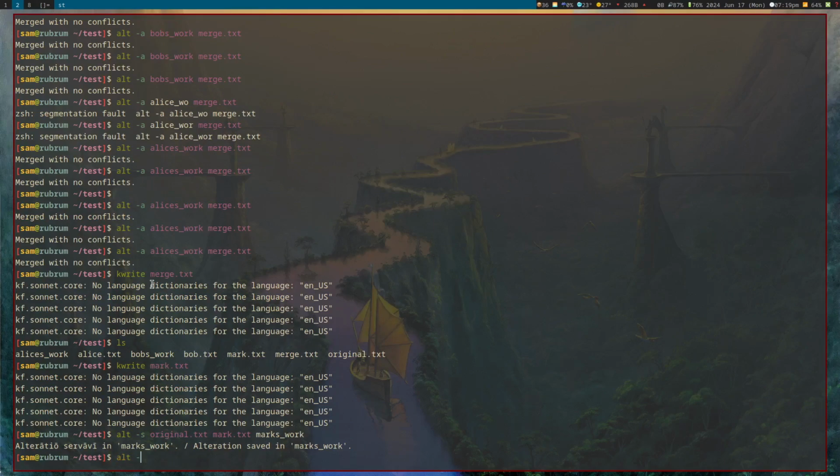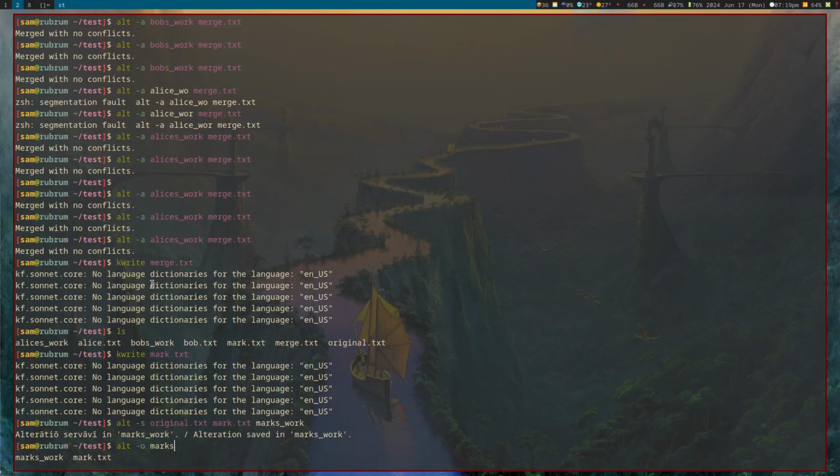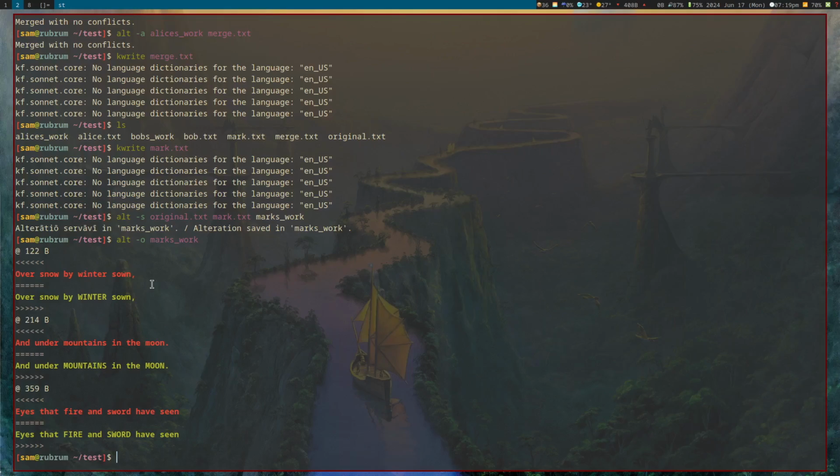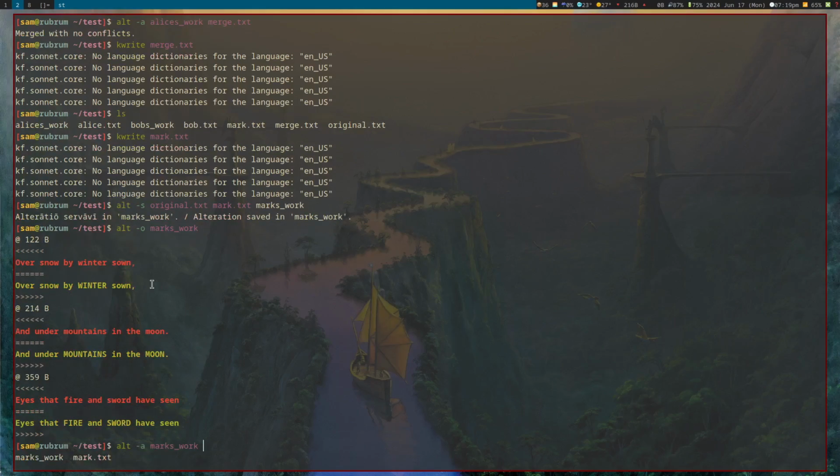We can look, this diff is simpler here. If we view Mark's work, you can see we're just replacing some lines. If we try to apply it though, we will now get a conflict. So we do Mark's work on our merge.txt.